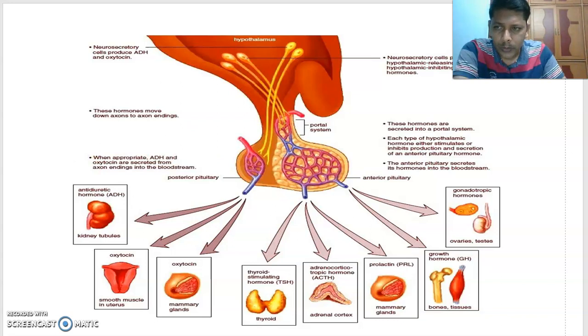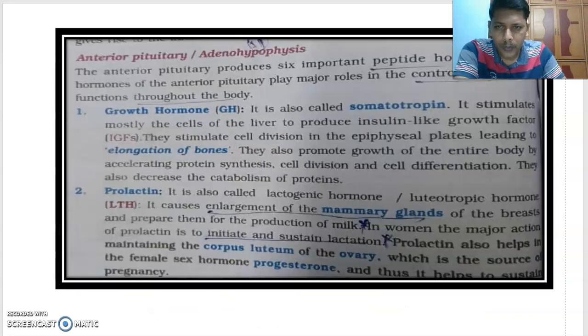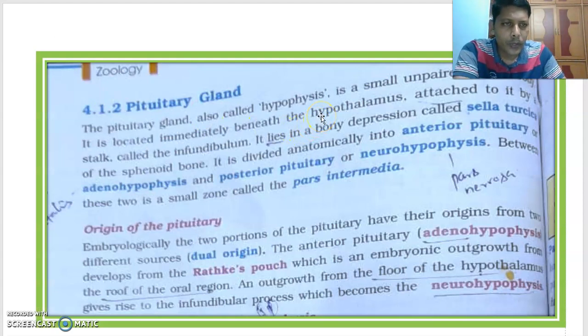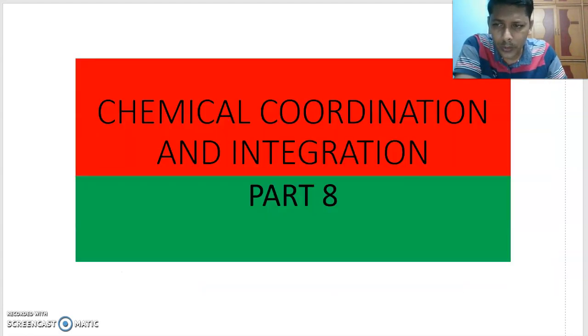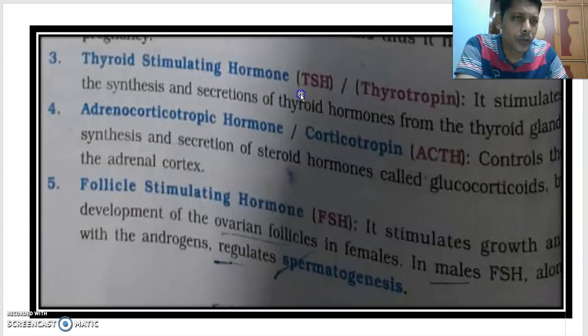And in this part, we are going to learn the remaining part of the pituitary gland. We have already learned some part of the pituitary gland: its location, its other name, the anatomical divisions of the pituitary gland, its origin, and three hormones of the anterior pituitary. We learned those things in the previous part 7. This is part 8. In this part 8, we are going to learn the remaining hormones of the anterior pituitary.